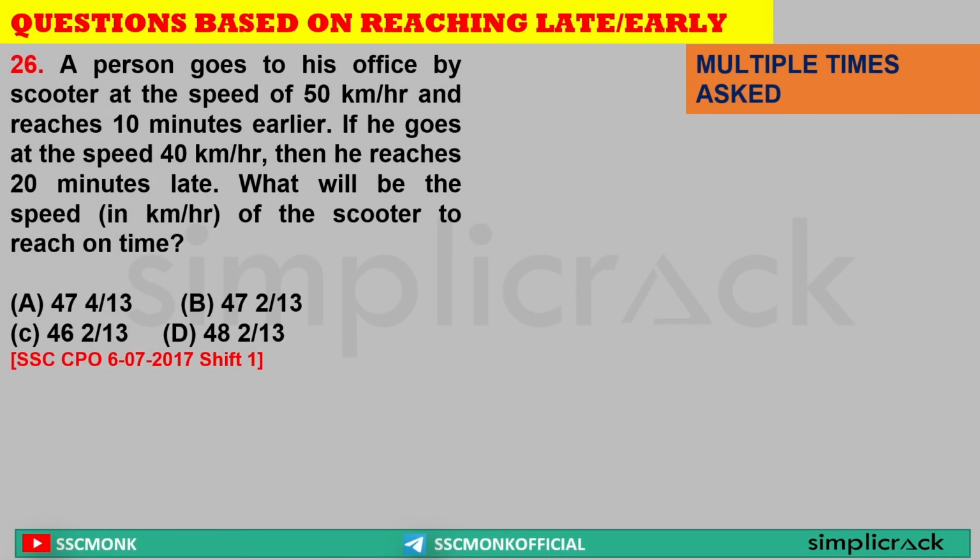Next, a person goes to his office by scooter at the speed of 50 km per hour and reaches 10 minutes earlier. If he goes at the speed of 40 km per hour, he reaches 20 minutes late. What will be the speed? Let's say the ideal or actual time taken is equal to t. This is the actual time. So what is happening? He is going at 50 km per hour speed and he is taking 10 minutes earlier. That is t minus 10. That will get me the exact answer, which is equal to the 40 km per hour speed. He is going 20 minutes late. Sir, let's solve this. 50t minus 40t, that is 10t.